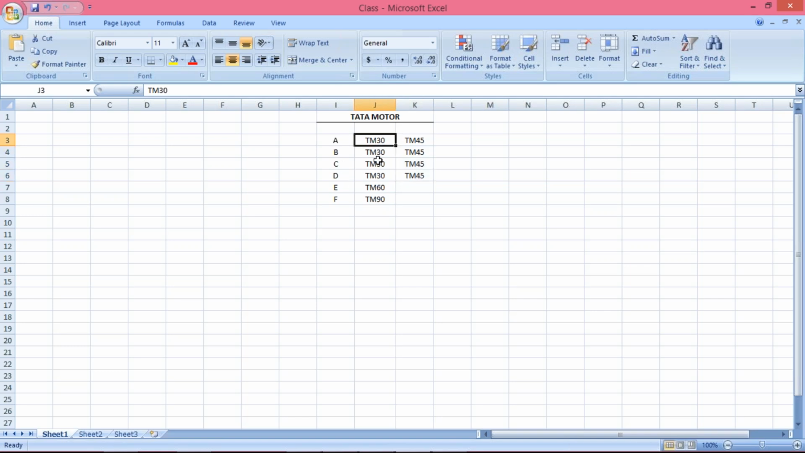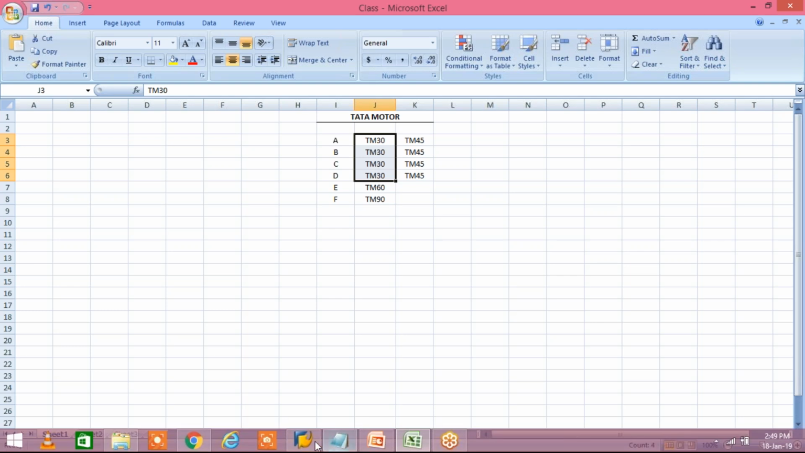Now, Tata Motors is a very huge organization and there will be several vendors. Say, for example, more than 500, 600, or thousands, even 2000 vendors are using the terms of payment TM30. So first of all, how will you come to know how many vendors are using the terms of payment TM30?